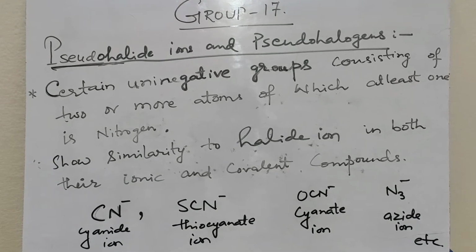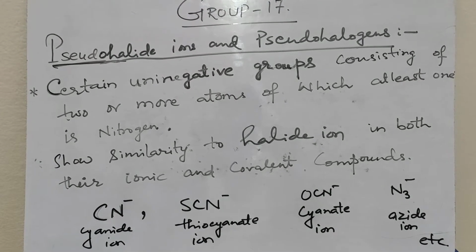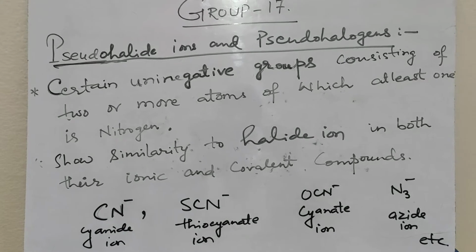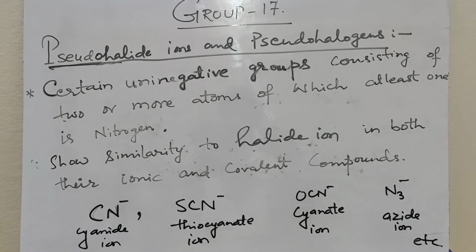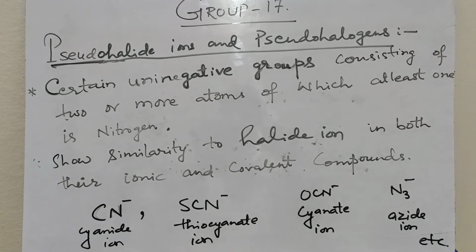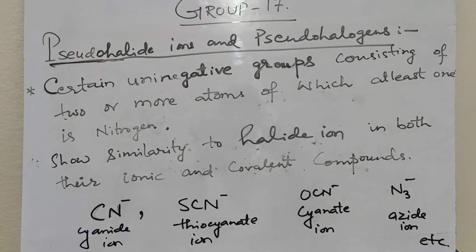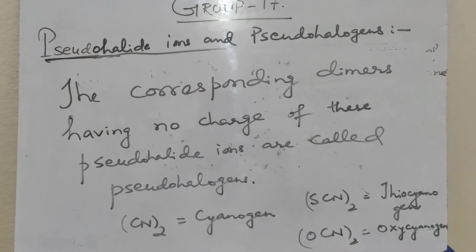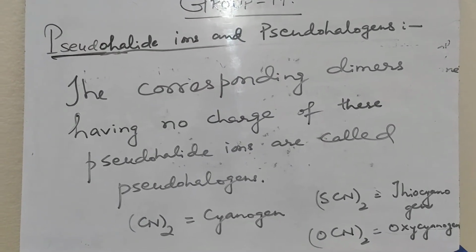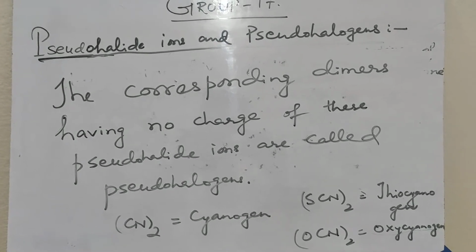Cyanide ion is represented by CN minus, thiocyanate is represented by SCN minus, cyanate is represented by OCN minus and azide is represented by N3 minus. The corresponding dimers having no charge of these pseudo-halide ions are called pseudo-halogens.